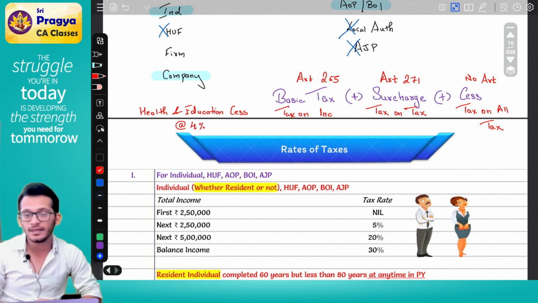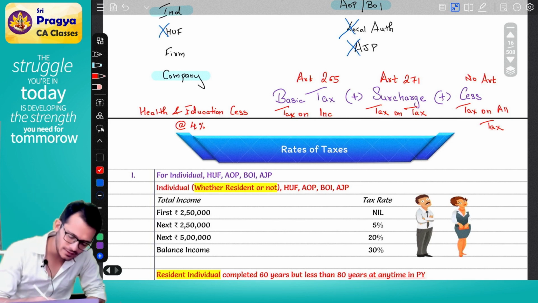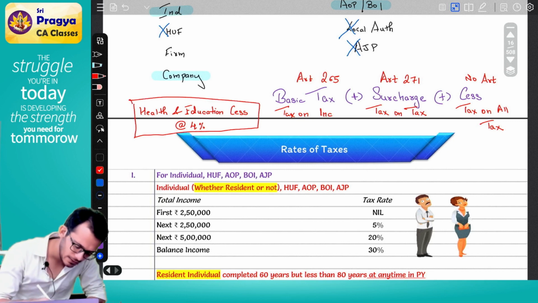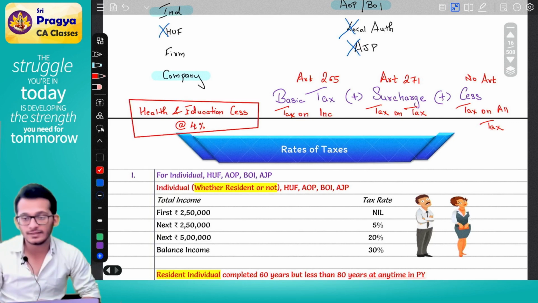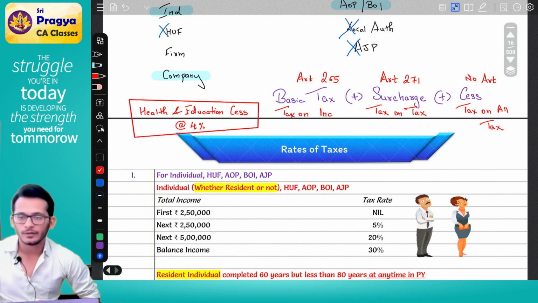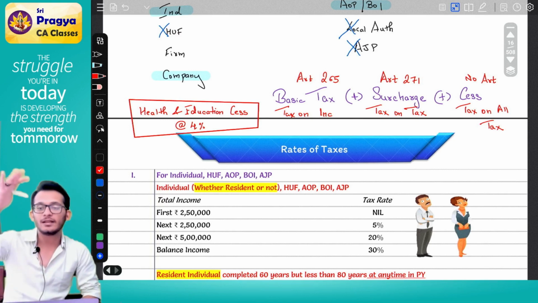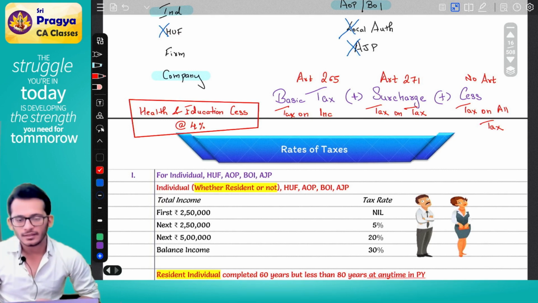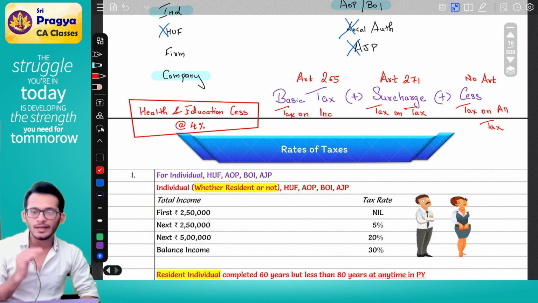Yes or no? So what are the three components? We have basic tax, surcharge, and cess. Cess is levied at the rate of 4%. Now what is it levied on? It is levied on the final number. Clear?